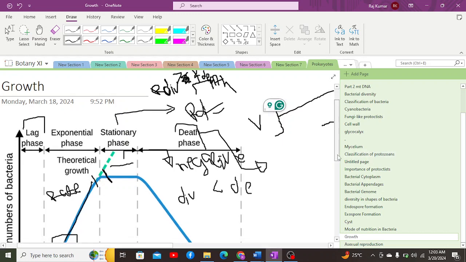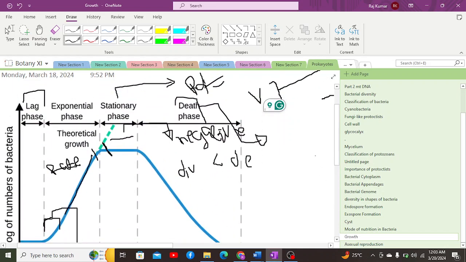Negative growth rate. Now, within the death phase, some of the bacteria will also tend to form endospores, exospores, or cysts in order to persist in their life cycle within that environment. But again, those metabolically inactive or dormant bodies will not be able to divide and increase their population.